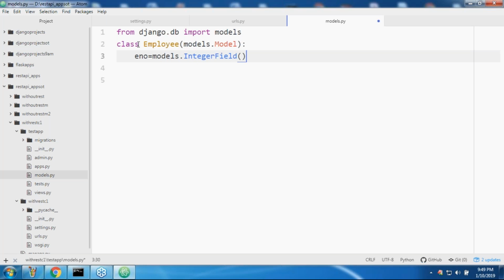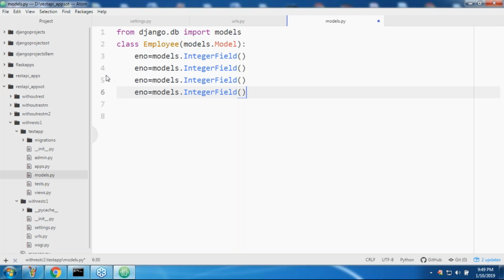Next, similarly, what are the next ones? ename is models. Can you please spell out what the field name is? models.CharField. Is max_length mandatory or not? Yes, max_length is mandatory, equal to some 64 like I'm taking.